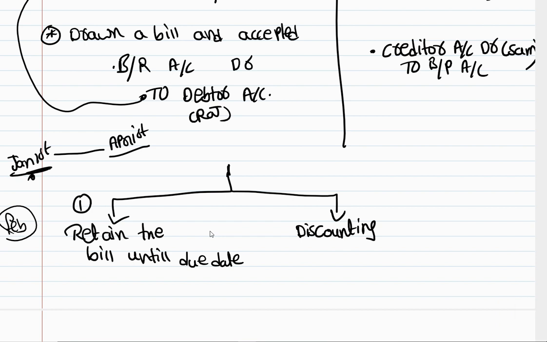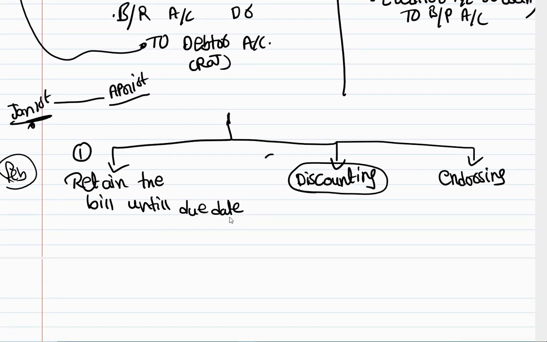Obviously, Sam cannot go to the Raj and demand money, because Raj will say, see, you have to wait until the due date, which is April 1st. Why are you coming now and asking for money? So Sam cannot go to the Raj. So Sam has another option, which is called discounting. We are going to discuss that later. Then Sam also has one more option called endorsing. Right? Okay, we're going to discuss this also a little bit later.